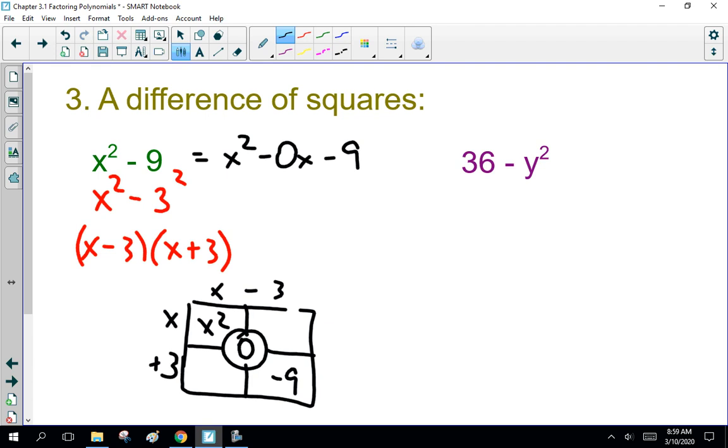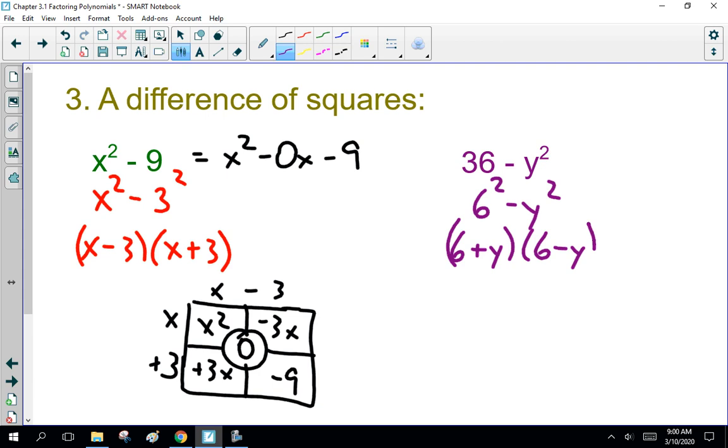Sorry. It works quite well, but this difference of squares thing is a lovely shortcut because 6 squared minus y squared, one's plus and one's minus. Does it matter which one you write first? No. So it's 6 plus y times 6 minus y, and once again, doesn't matter which one's the plus and which one's the minus, or which one you write first, I should say.